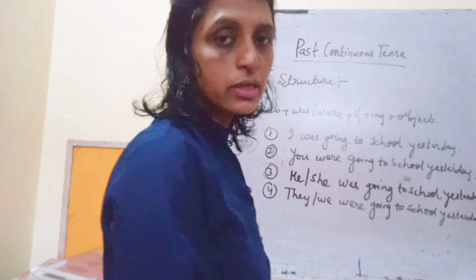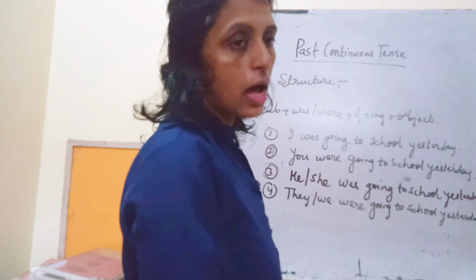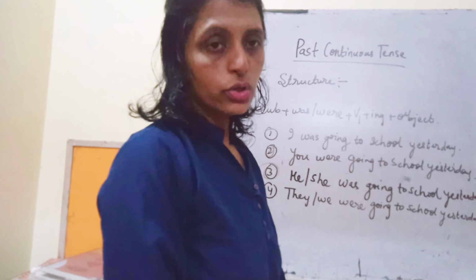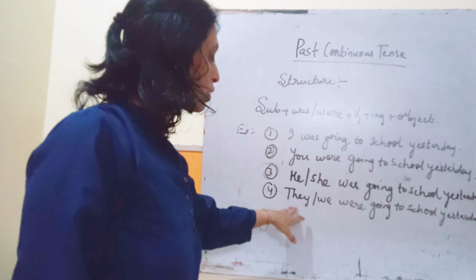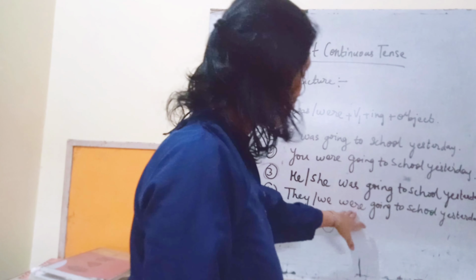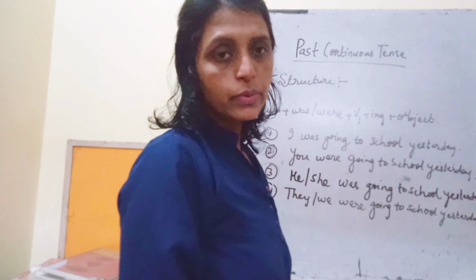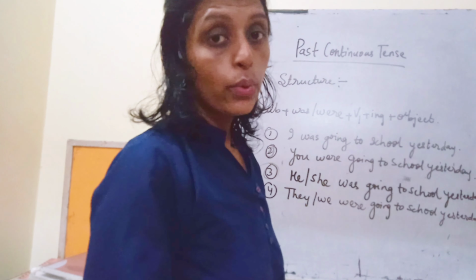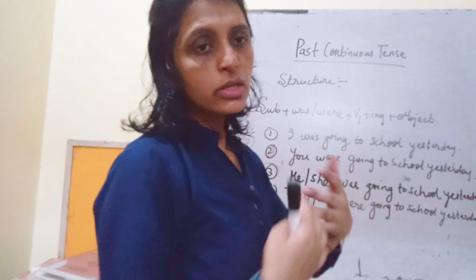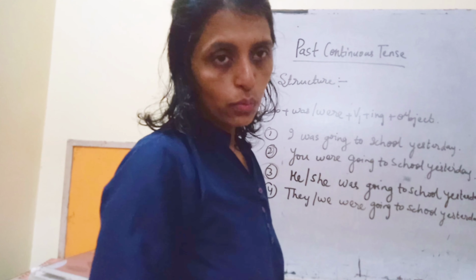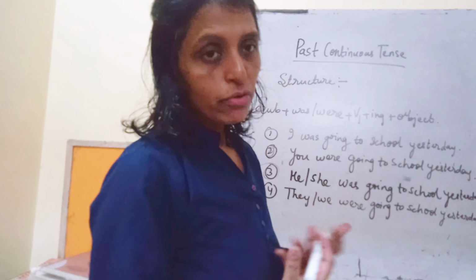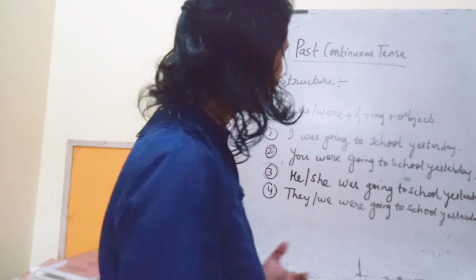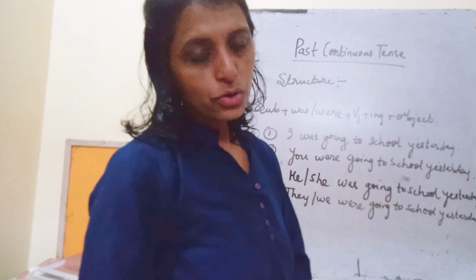They are the third person and singular also. So we can also write that Radha was going to school yesterday. Radha is a singular subject, we have to use here was. Okay, and then with the plural subject, they or we were going to school yesterday. They is the third person and it is a plural one, so we are going to use were. And we is the first person, but they are more than one, so we are going to use here were. Okay, similarly my friends were going to school yesterday. Okay, so likewise we have to form the structure of past continuous tense.